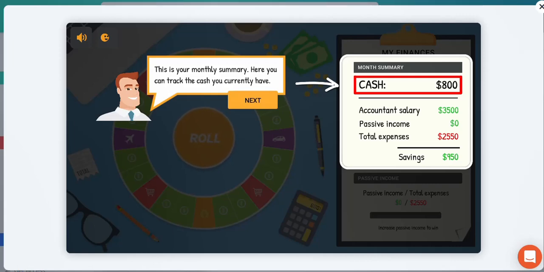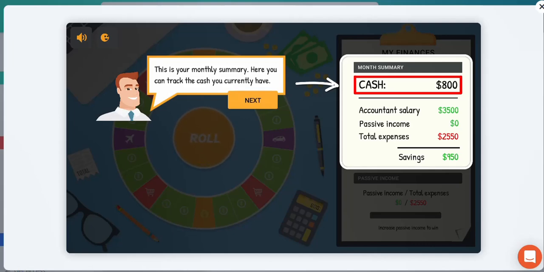So if I'm looking at basic accounting here, obviously you would start with a certain amount of money. These values in green represent income amounts that are increasing the amount of cash that you have. So I would add that to what I have originally. So if I had to take a calculator, and on the calculator, if I typed in 800 and I added 3,500, that gives me $4,300. There's no passive income, so I don't have to add 0. Then I have total expenses of 2,550.